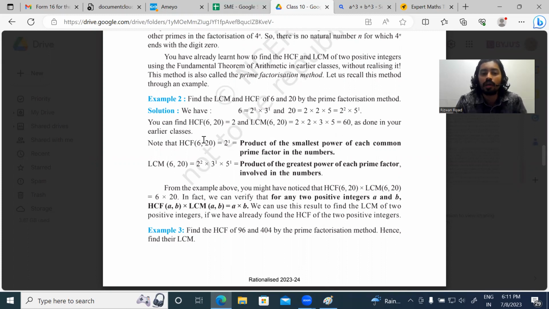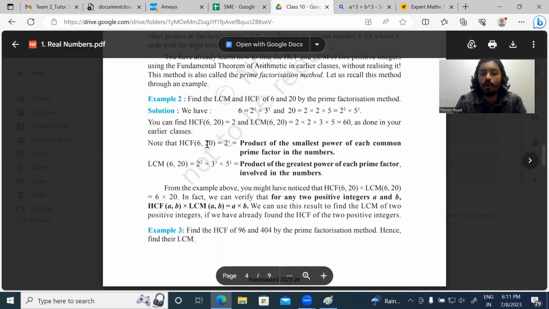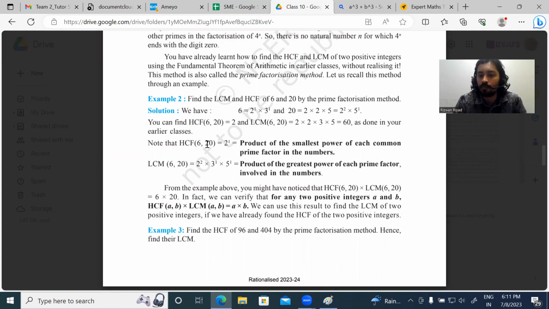Now you can find the HCF of 6 and 20 equal to 2, right? That you have already studied in the early classes. In the prime factorized form of 6 you can see 2, and in the prime factorized form of 20 also you can find 2. But in the prime factorized form of 6 you can see 3, which is not available in the prime factorized form of 20, so 3 is not a common factor.